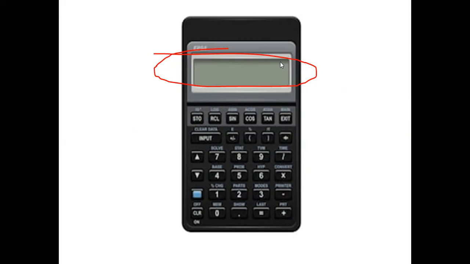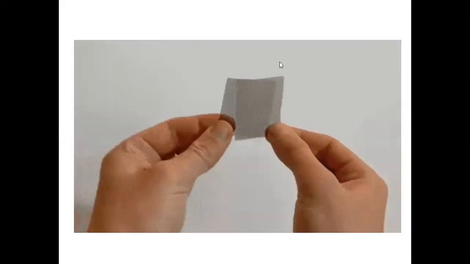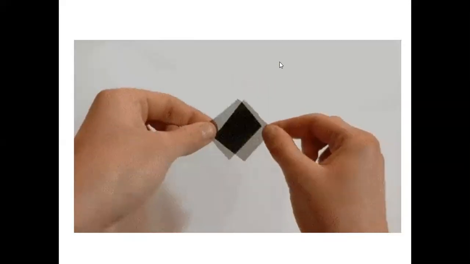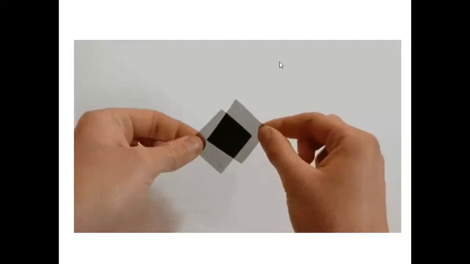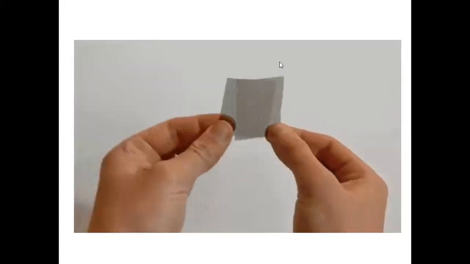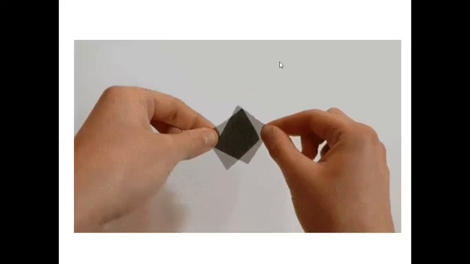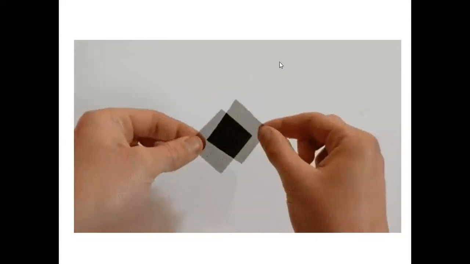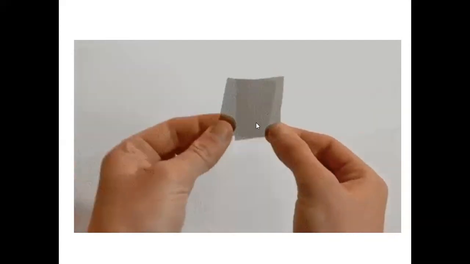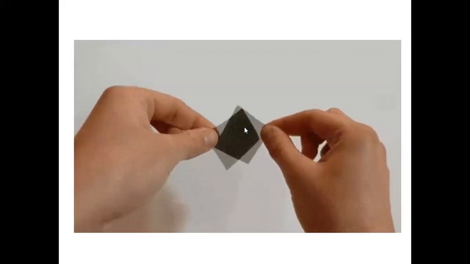Now, if you take such sheets and fold them like this, you can see here that in one direction there is light coming from the bottom portion. Suppose this is done on a table. From the table, some bright light is coming, right? But that bright light becomes dark when the two Polaroid sheets are crossed.